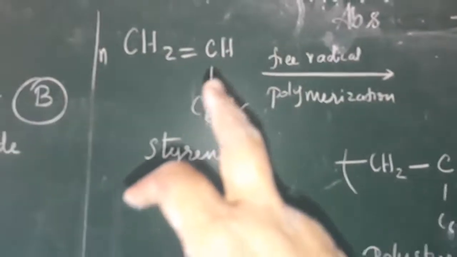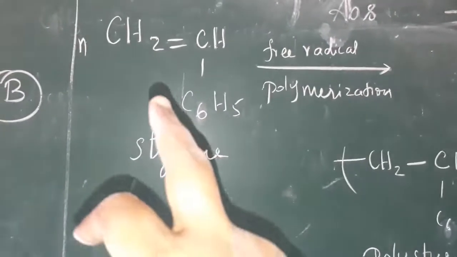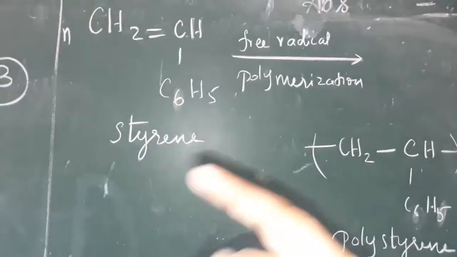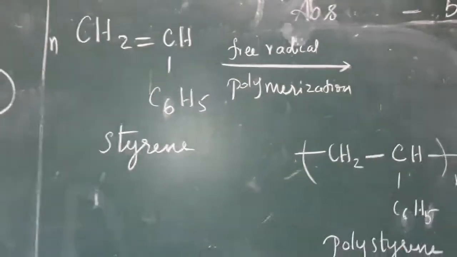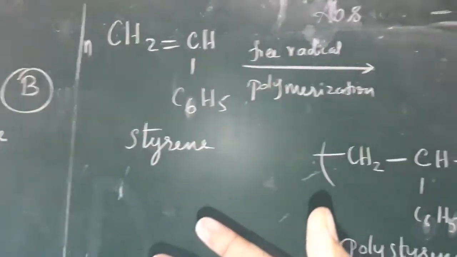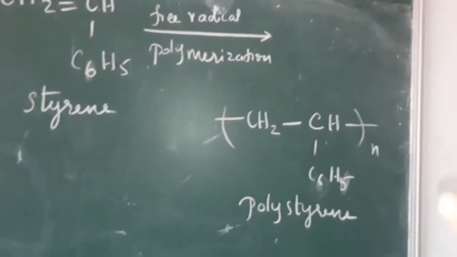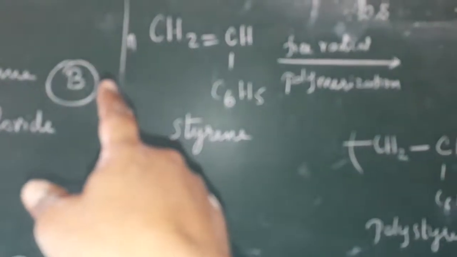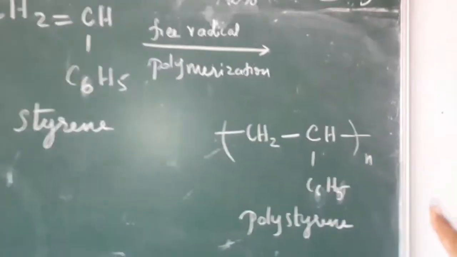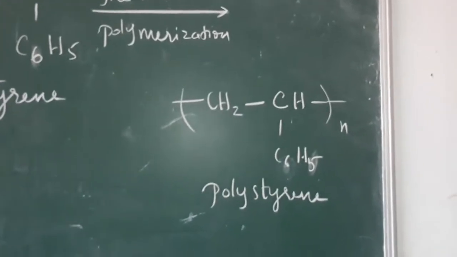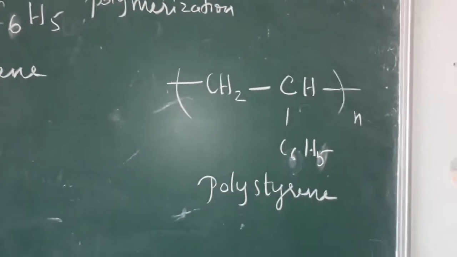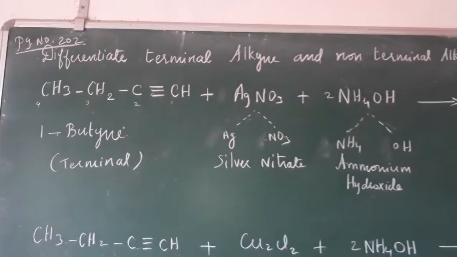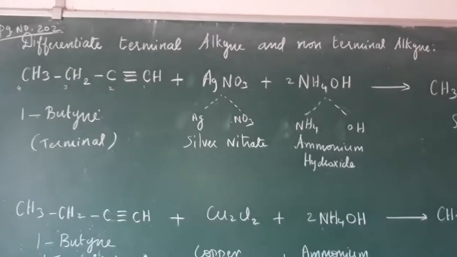Styrene is CH2=CH-C6H5. That also undergoes free radical polymerization. With the help of a free radical, it polymerizes, meaning the compound is added many times. We get the big molecule, polystyrene, n times. So we have to put n in front of the styrene and n after the end of the bond here. Number 202 mark. The question is not given there, but you have to write it down.